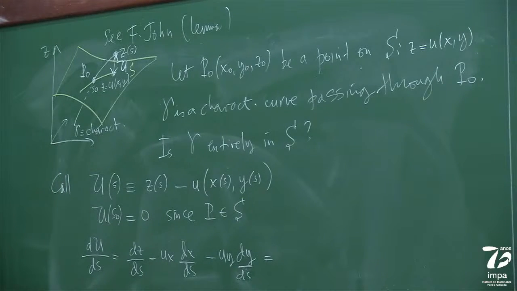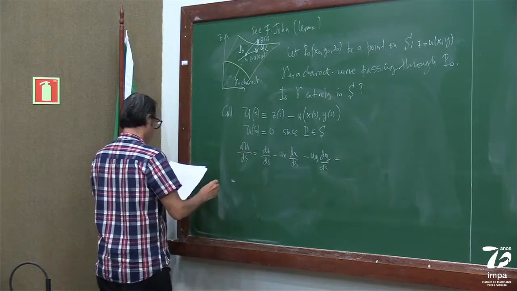Right? From the definition. And this is going to be, let me skip one line because it's simple, this.